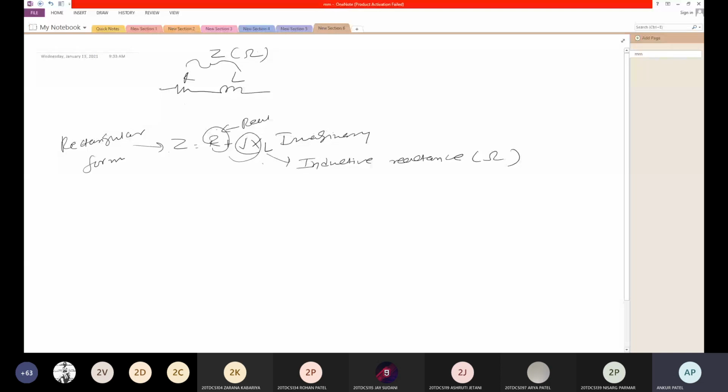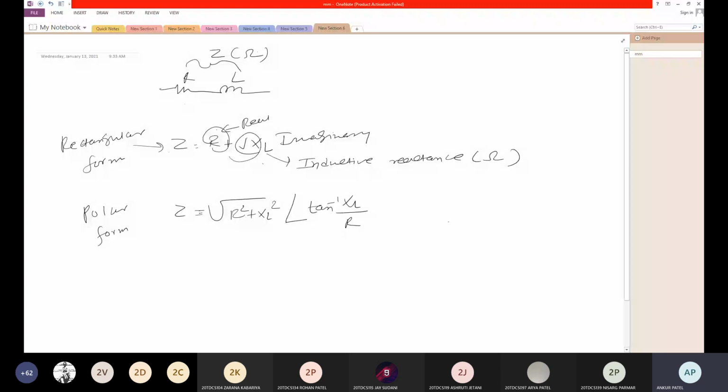You can represent this in polar form. It has magnitude and angle. So I can write Z is equal to under root R square plus XL square, this is the magnitude, and the angle is represented by tan inverse XL by R. So this is rectangular, this is polar form.